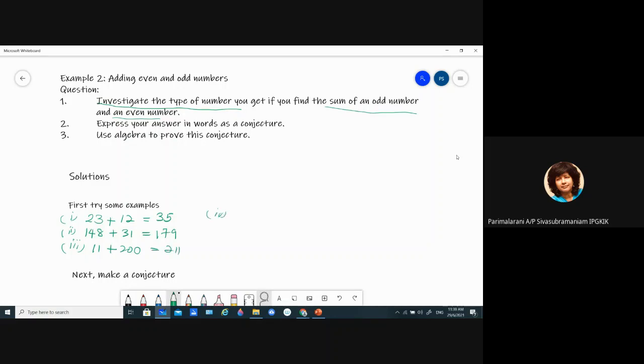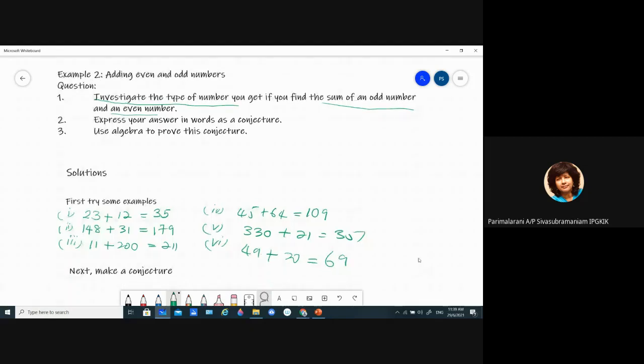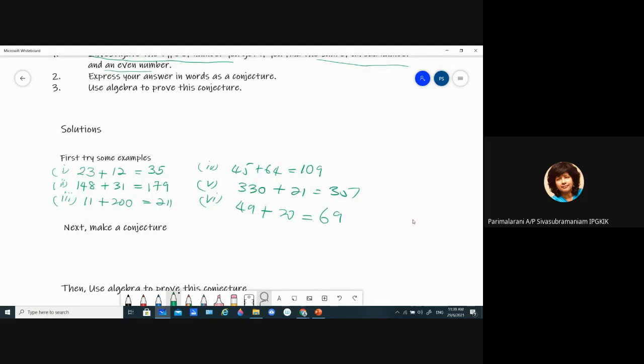45 plus 64 equals 109, odd plus even, odd. 330 even plus 21 is 351. 49 plus 20 equals 69. We have done 6 examples here. In all our 6 examples, we find that odd plus even or even plus odd is always an odd number.